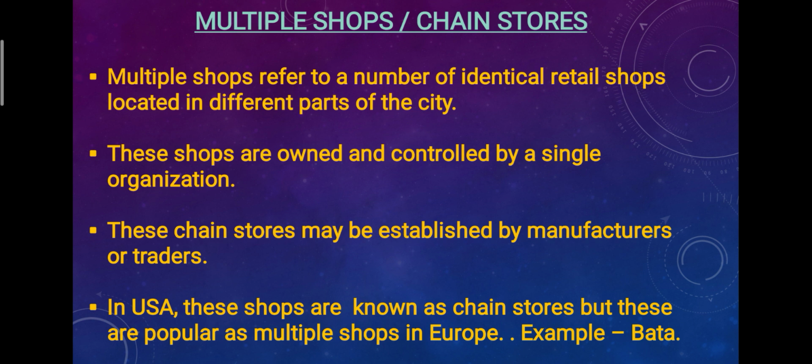Establish कौन करता है बच्चे? Manufacturer or trader, no doubt, without the help of the जो भी फ्रेंचाइजी परचेजर होता है बच्चे, उसके बिना ये नहीं हो सकता. But they have their own requirements to settle down their place, their stores in the city. In USA, these stores are known as chain stores, and in Europe they are known as multiple shops. So we can call it either multiple shops or the chain stores. The example is Bata shoes. Simple example, Bata shoes, right?